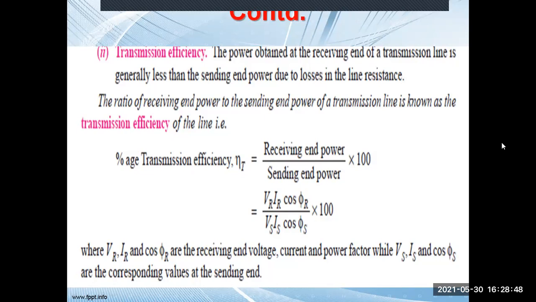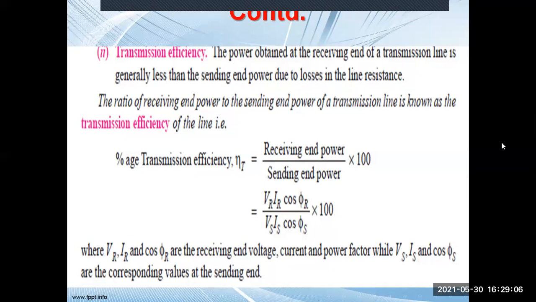The power obtained at the receiving end of a transmission line is generally less than the sending end power due to losses in the line resistance. Basically, what will happen in the case of a transmission line is that when the current flows, there will be I square R loss.